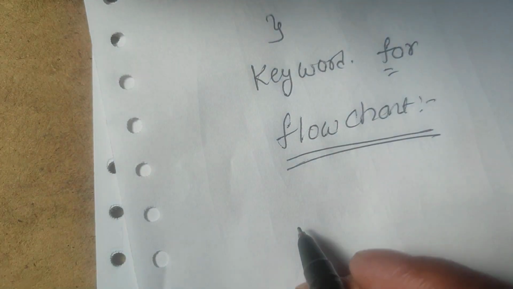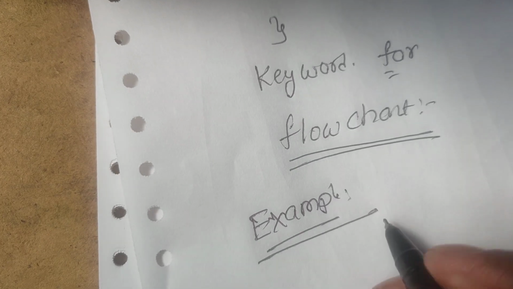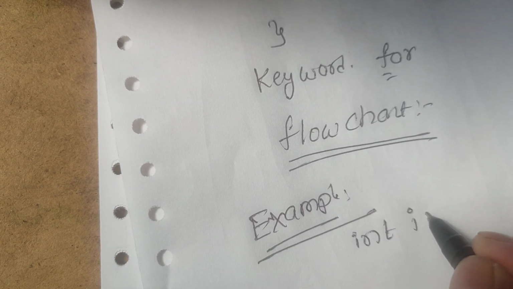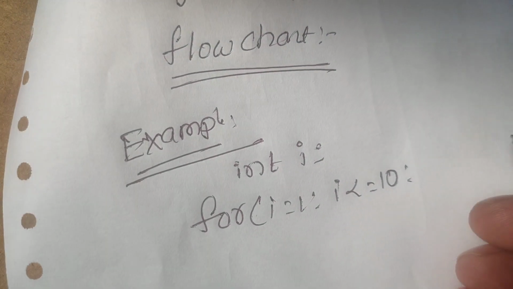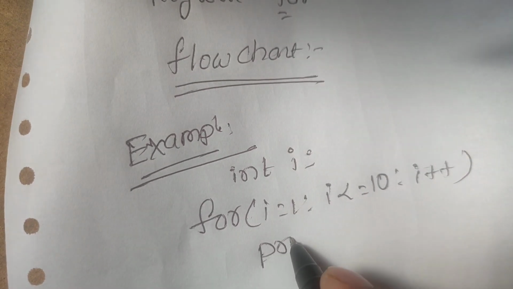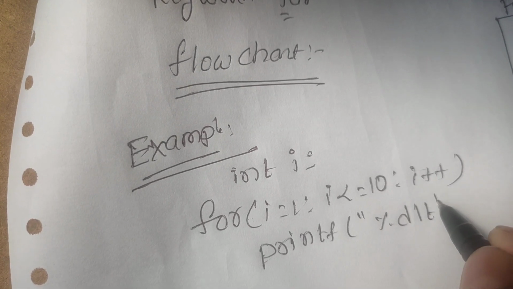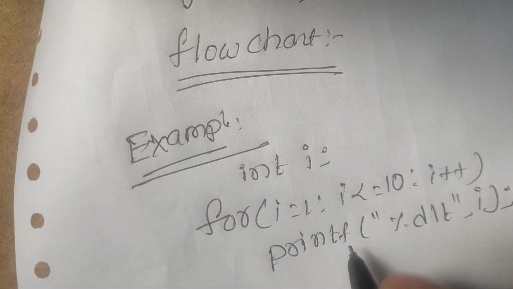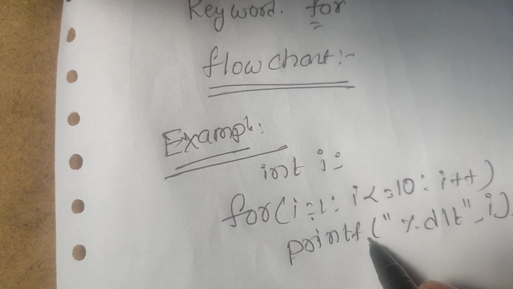Now I will take one simple example. I will take int i, where i is a variable. I am taking one for loop: for i equals 1, i less than or equal to 10, i plus plus, then I write printf("%d\t", i). Here this is the initialization, this is the condition, this is the updation, and this is the block of statements.